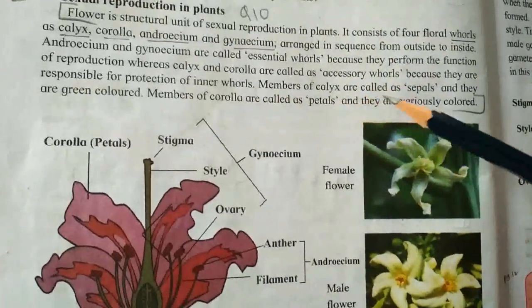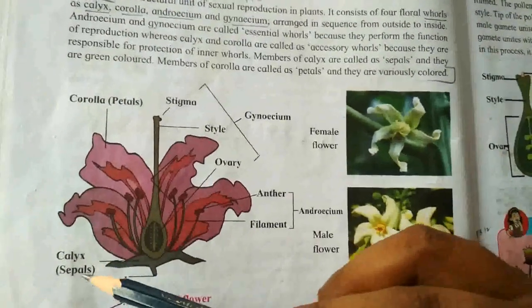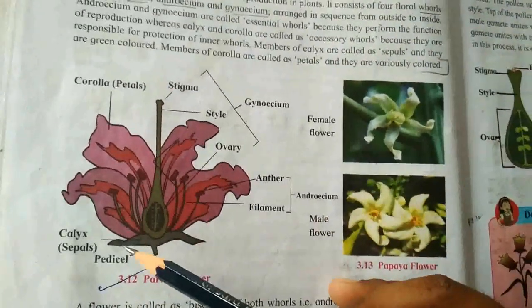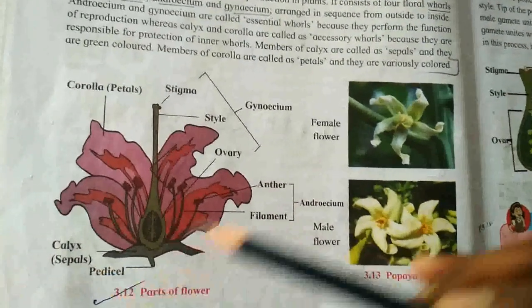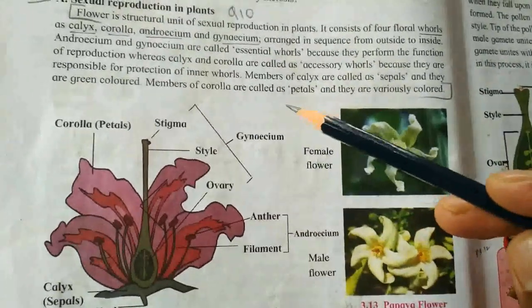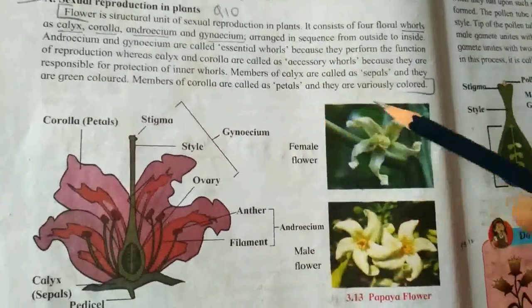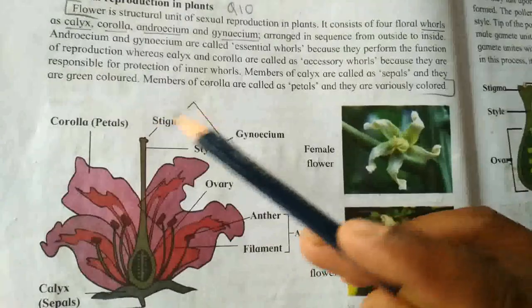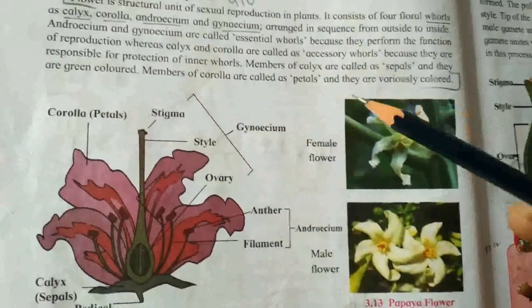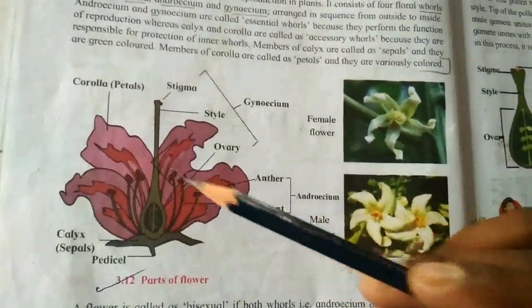Members of calyx are called sepals, and they are green colored. Next, members of corolla are called petals, and they are variously colored. You have seen that most of the time petals are variously colored. So these are the parts of a flower.